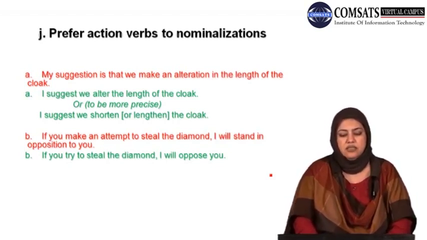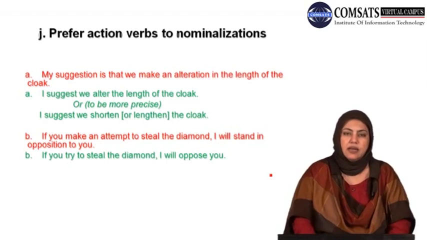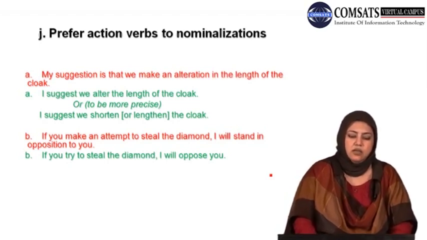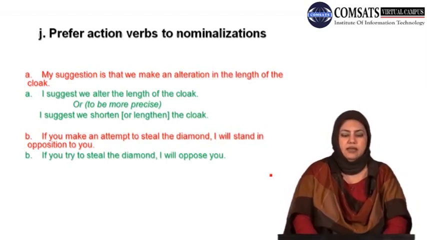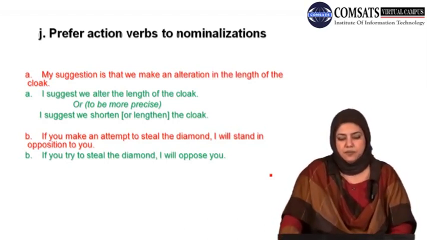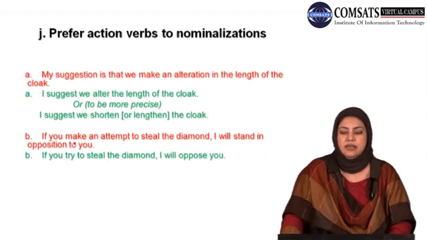If you try to steal the diamond, I will oppose you. So अगर मजीद brief करना है और the context allows, if you steal the diamond, I will oppose you. But it depends कि आप try to steal की बात कर रहे हैं या steal की बात कर रहे हैं. लेकिन ये जो make वाला part है ना, this is completely unnecessary. This is not required in any ways.